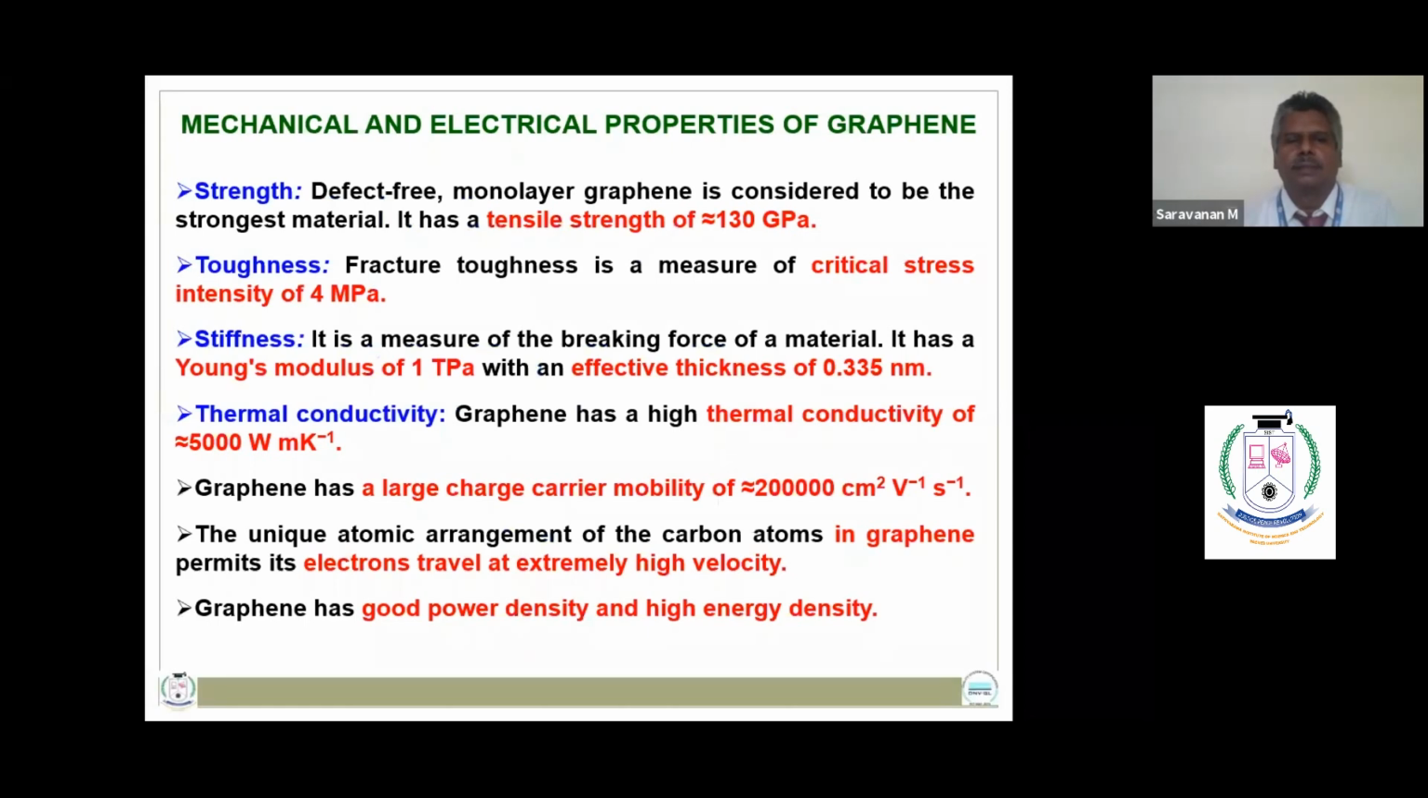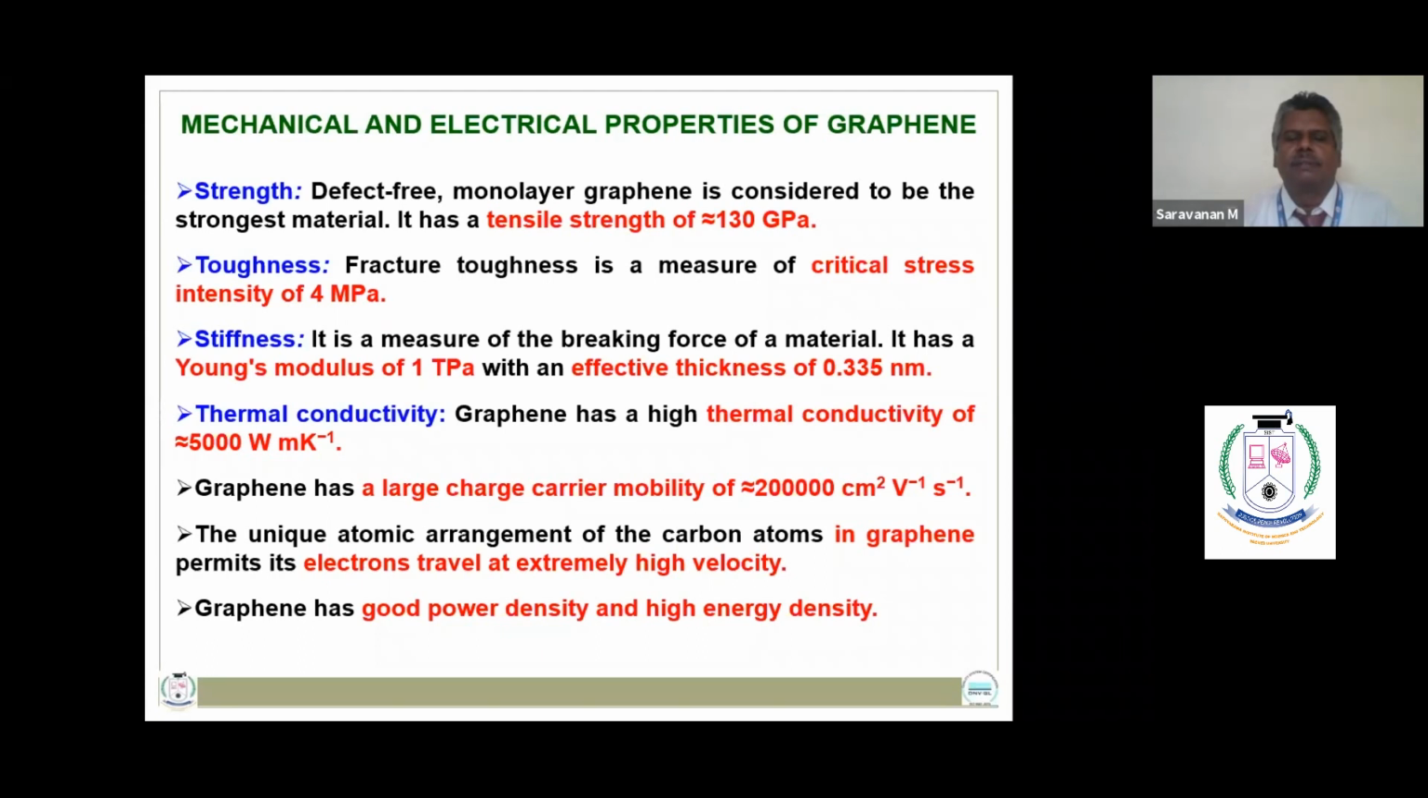So graphene has tensile strength of 130 gigapascal, and it has the toughness of 4 megapascal and stiffness of 1 terapascal with the effective thickness of 0.335 nanometer. It has a thermal conductivity of 5000 watt per meter per Kelvin. It has a large carrier mobility of 2 lakh centimeters square per volt per second.